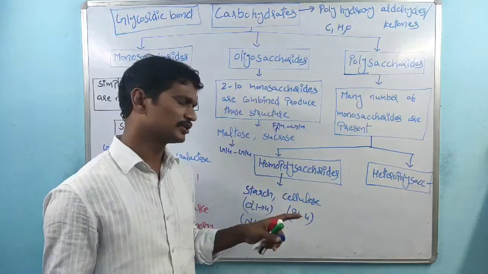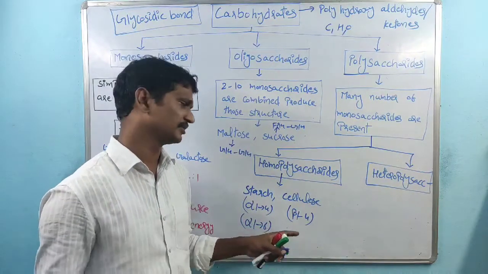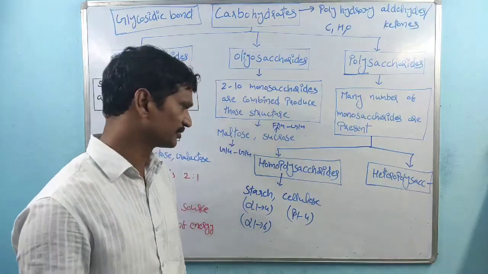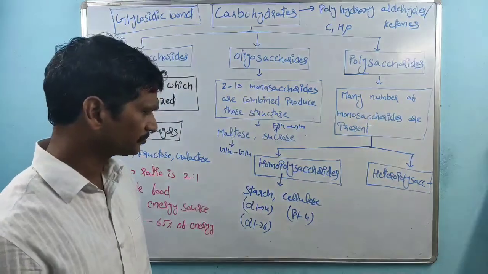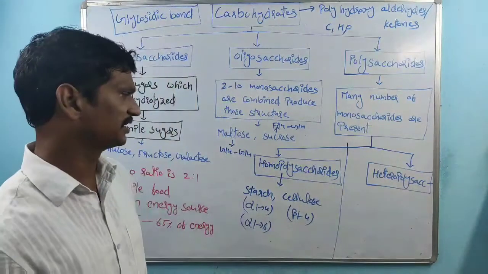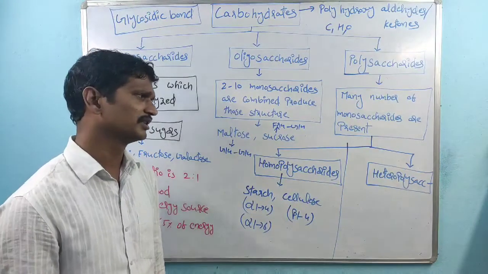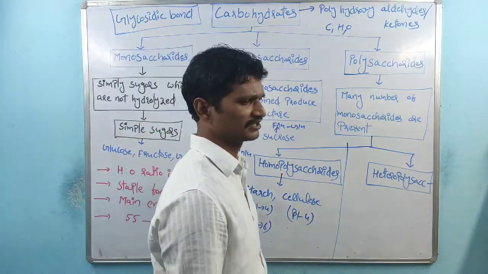Within cellulose there are no further bonds; only beta 1,4 linkage is present. So that is about homopolysaccharides, made up of only a single type of sugar.